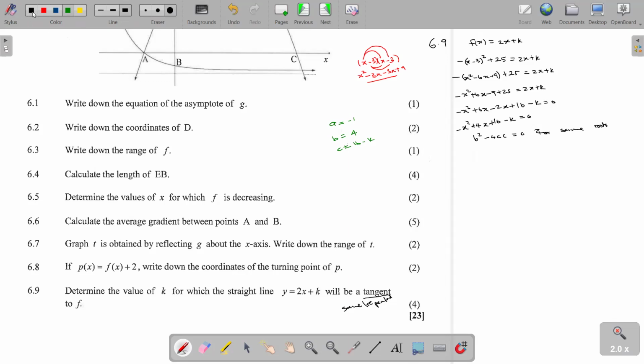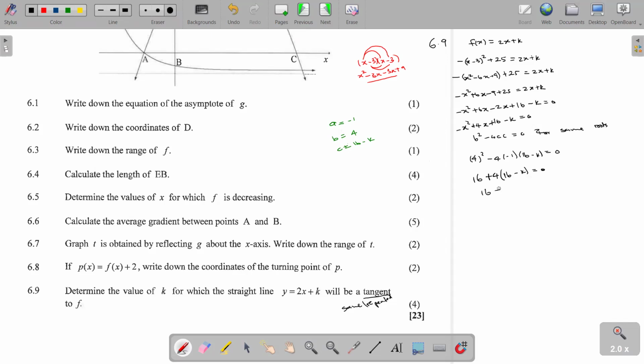So it therefore means our b squared is going to be 4 squared minus 4 times negative 1 times c, which is 16 minus k. This must be equal to 0. So it's going to be 16 plus 4 open bracket 16 minus k is equal to 0.